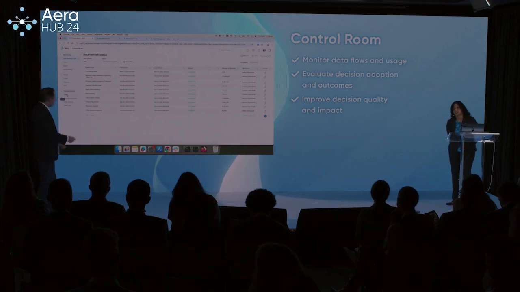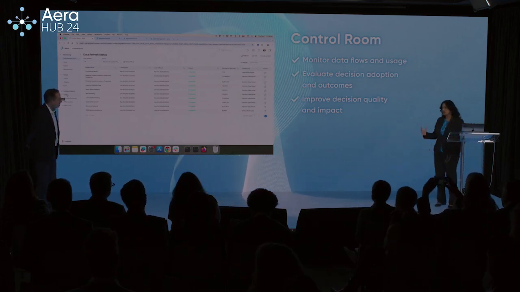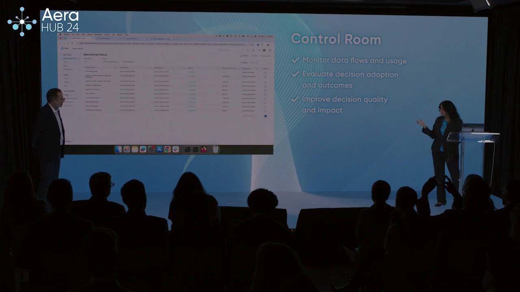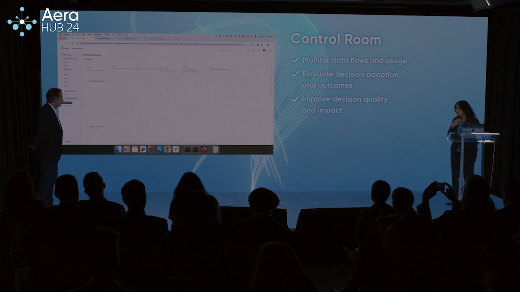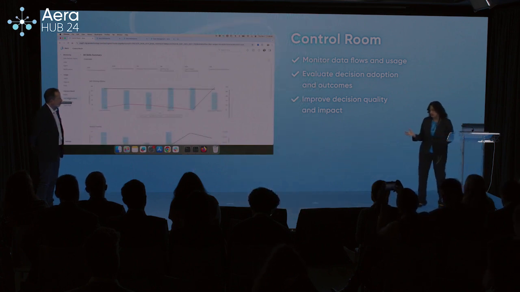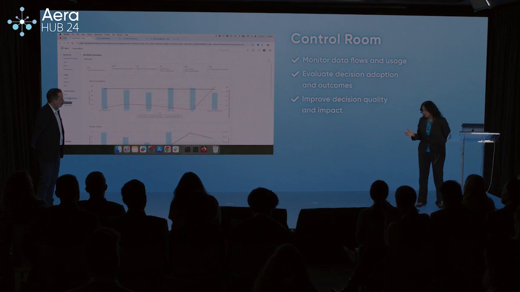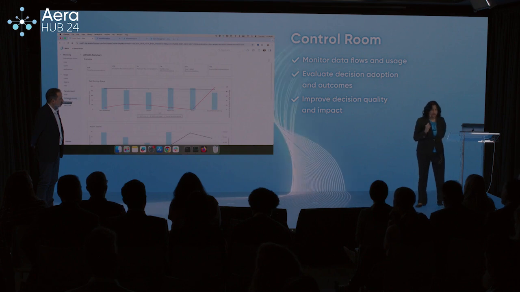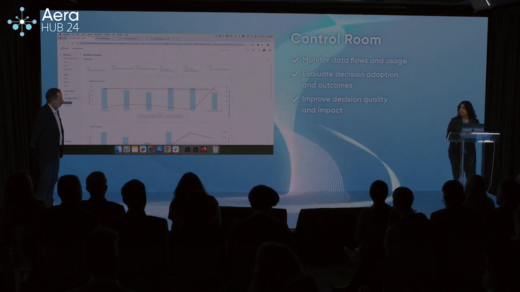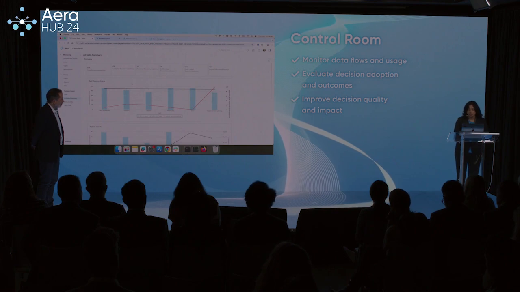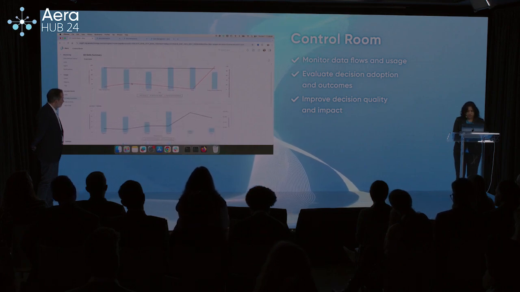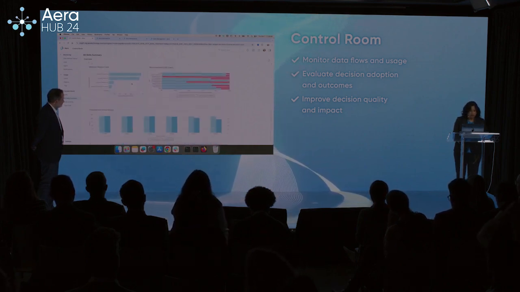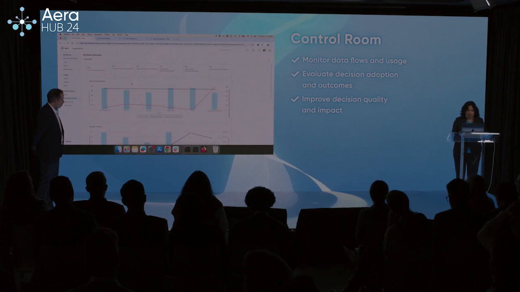Exactly. So just going a bit further, right? What's unique about our control room is also the visibility about decisions, right? As a decision architect, it's essential for me to understand the performance of our skills, how users are engaging with them, and where I can improve the overall decision-making process within the organization. So control room gives me that insight. Here I can look at all of the recommendations, track them. I can look at our automation achieved. I can look at the impact. So it gives me a full, complete view.